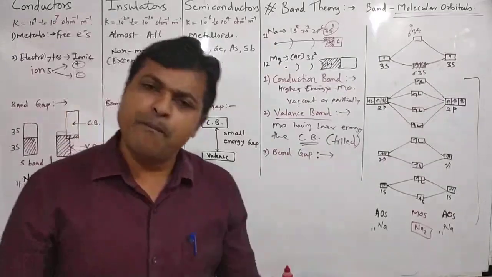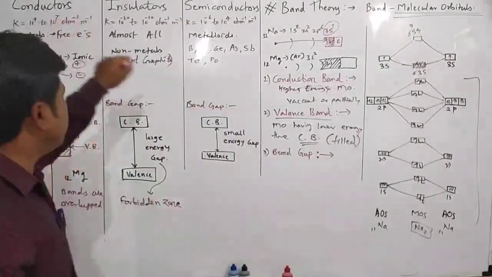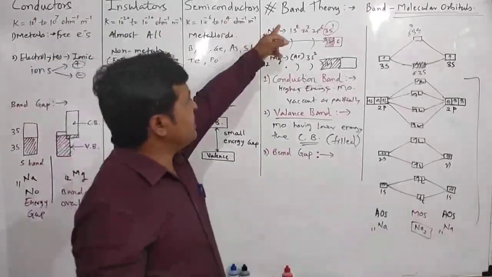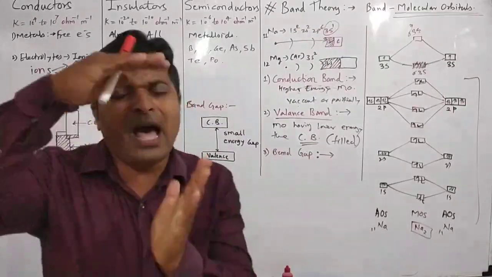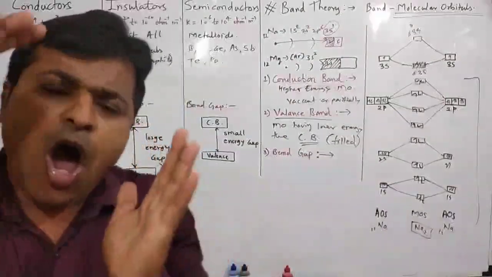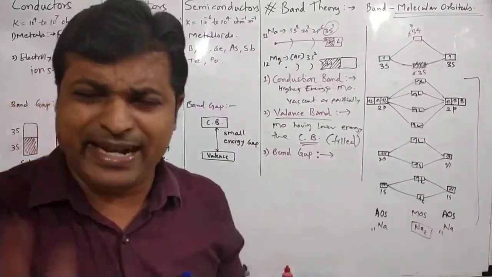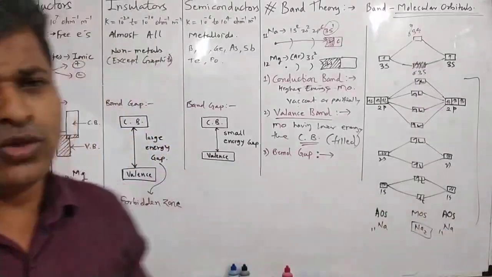This is called the band gap. So the properties of conductors, insulators and semiconductors can be explained on the basis of band theory, that is nothing but band gap. The size of the band gap decides whether a substance acts as a conductor, semiconductor or insulator.